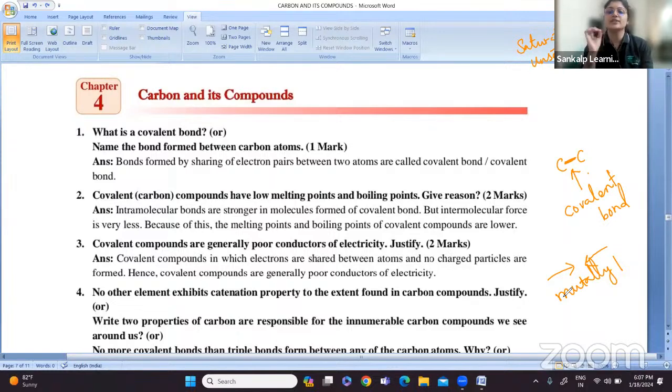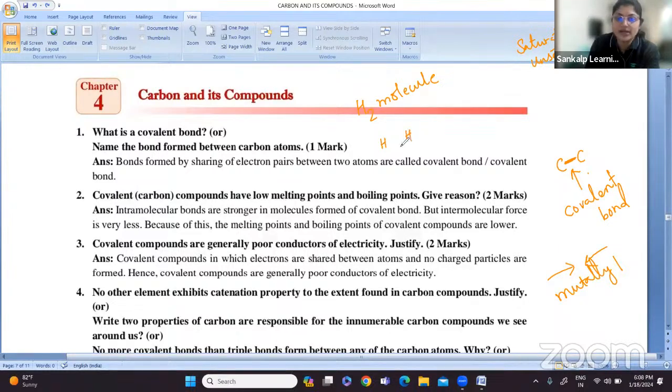When there is a mutual sharing of electrons between two atoms, suppose I take a hydrogen molecule.